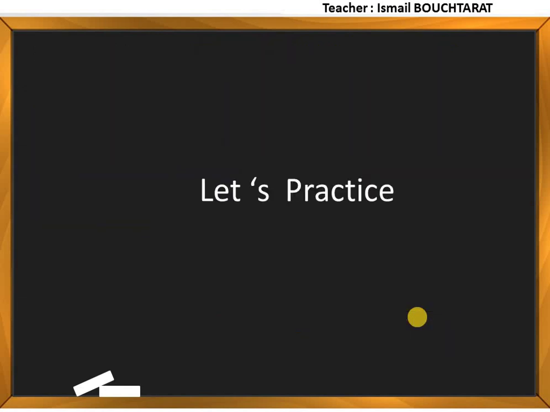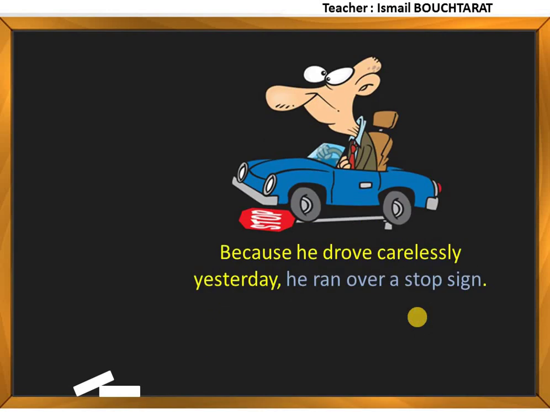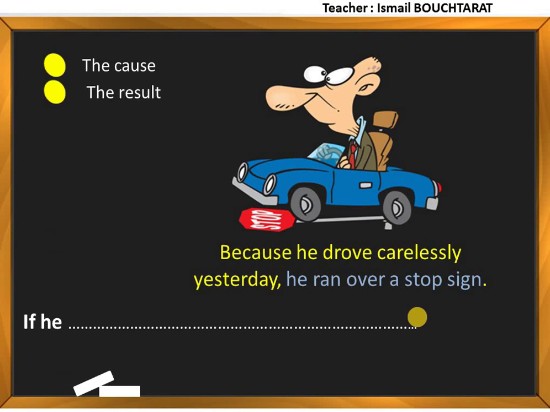Let's practice. Let's do the following exercise. This is the situation, past situation. Because he drove carelessly yesterday, he ran over a stop sign. Remember, the first thing that we have to do is to find the cause, then to find the result. The cause here is he drove carelessly yesterday. And the result is he ran over a stop sign.